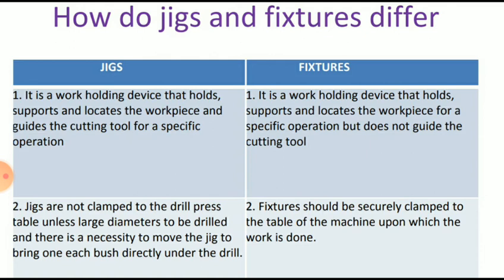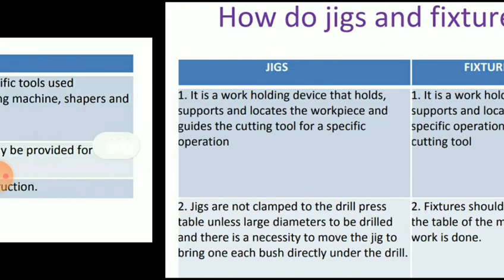Jigs are not clamped to the drill press table unless large diameters are to be drilled, but fixtures are always clamped to the machine table.